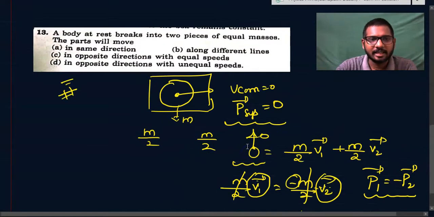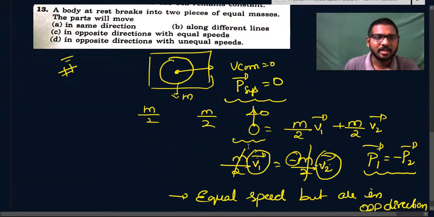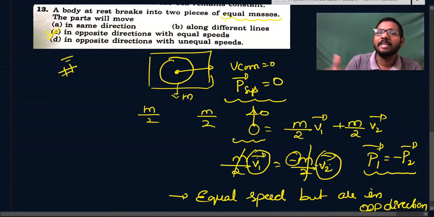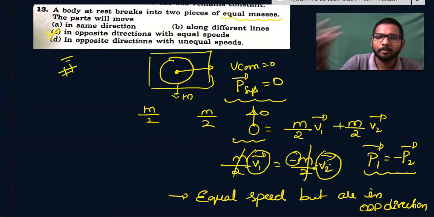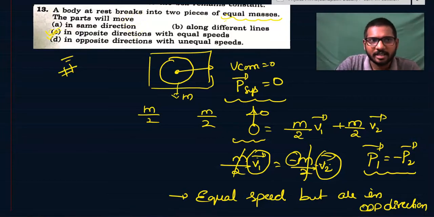So we can say here, in opposite direction with equal speed. In case the masses are not equal, then they will move in opposite directions with unequal speeds, to make the linear momentum 0 even after the body breaks into two pieces. Let us go to the next question.